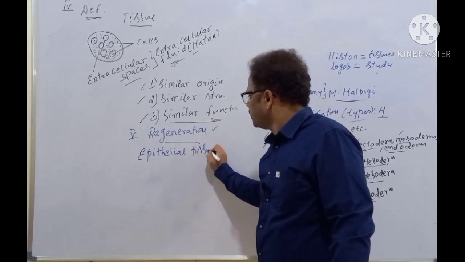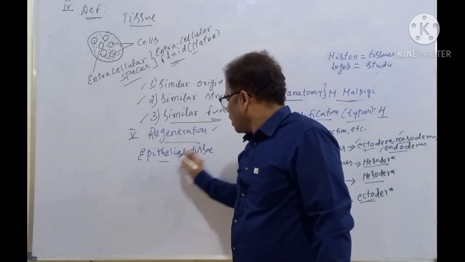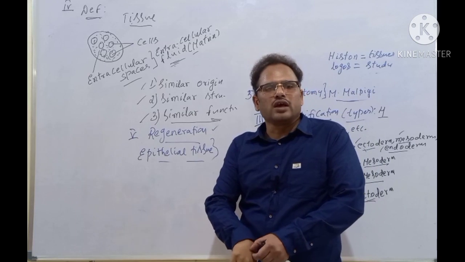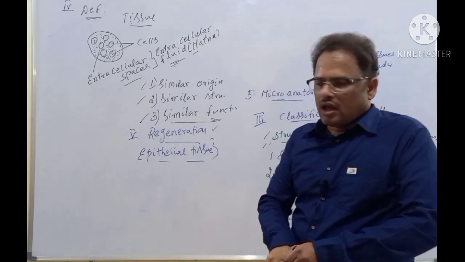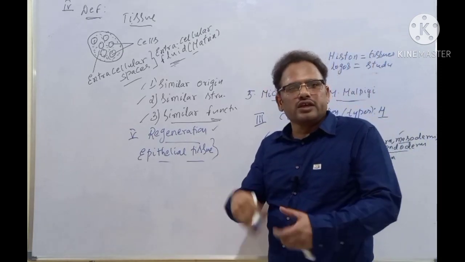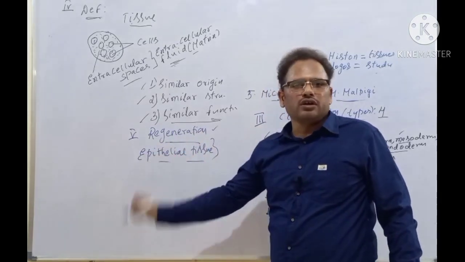Epithelial tissues have the highest power of regeneration. Whenever tissue damage is present on the skin, for example, where the epidermis is stratified squamous epithelium, most of it can be regenerated, because the highest power of regeneration is there for the epithelial tissues.